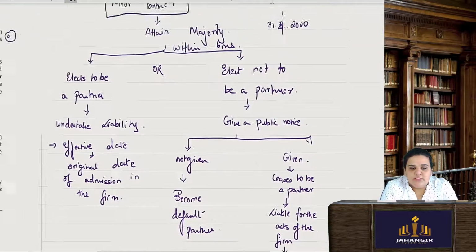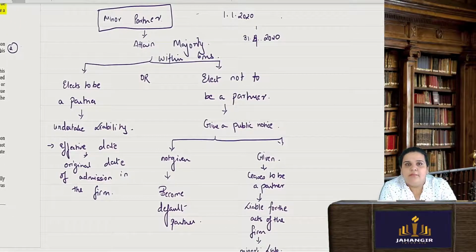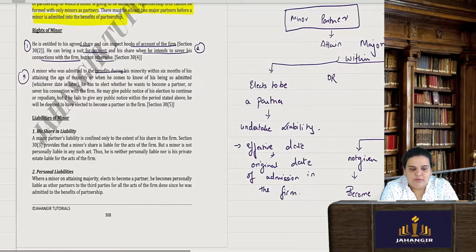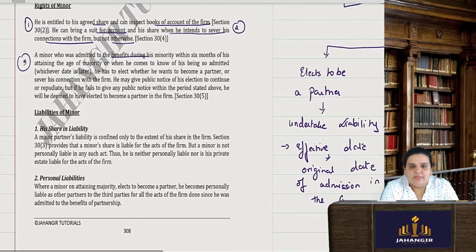Okay, so this is about the minor getting admitted in a partnership firm for the benefits of the partnership firm, and while attaining his majority, he has to make a decision whether he wants to continue or he wants to cease to be a partner. If he wants to cease, he should make sure that he gives a public notice. Okay, so this is what is written in the rights of the minor.